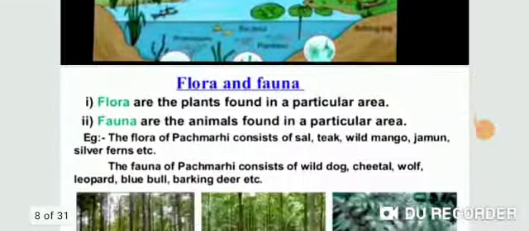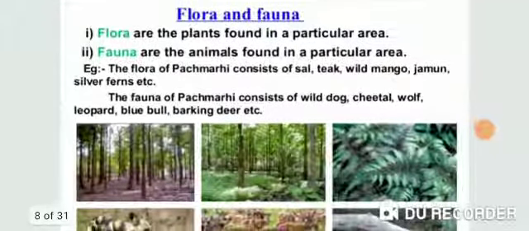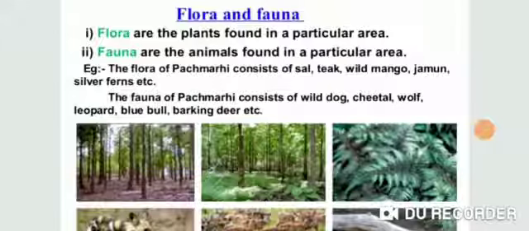Next one is flora and fauna. What is the meaning of flora and fauna? Flora and fauna are the plants and animals that are found in a particular area.